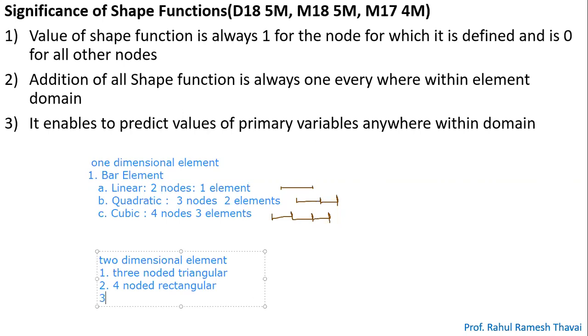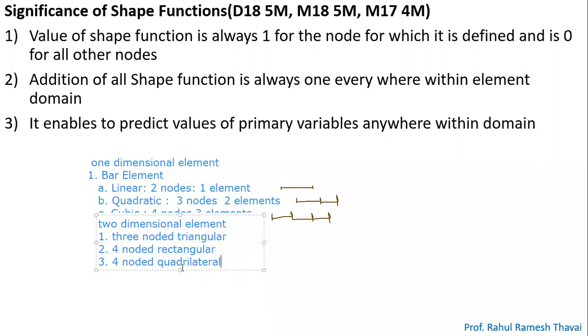Then we have considered the four-noded quadrilateral element. After that, we have considered the eight-noded quadrilateral, right?